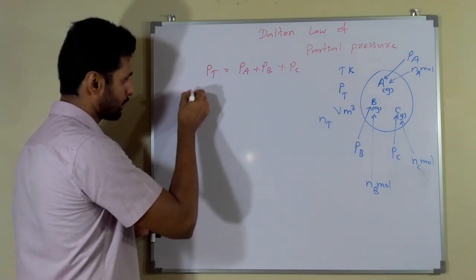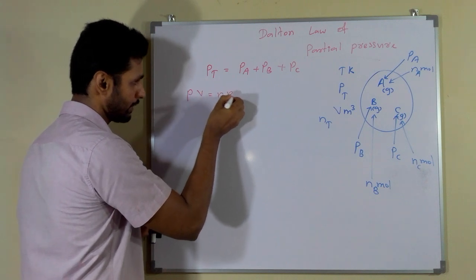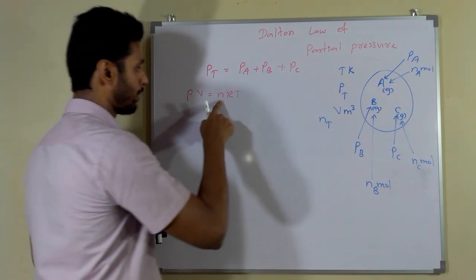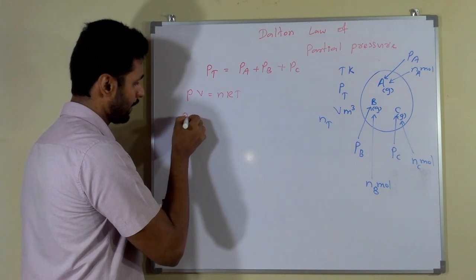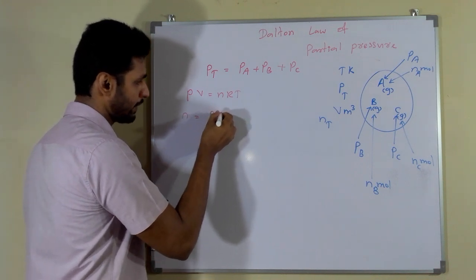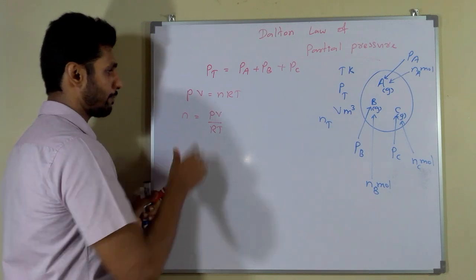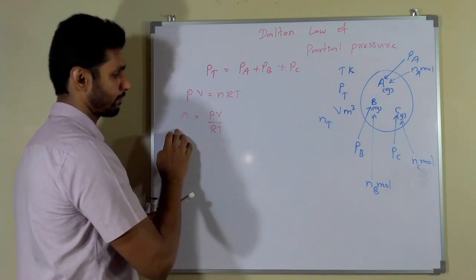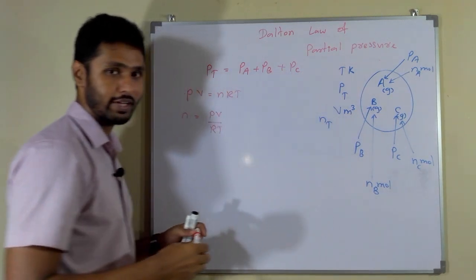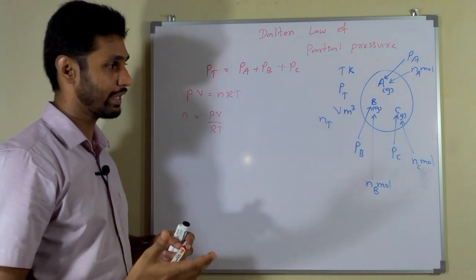You know the ideal gas equation, PV equals nRT. Then you can make n the subject: n equals PV divided by RT. So you can apply this formula to each gas, like A gas, B gas, C gas.